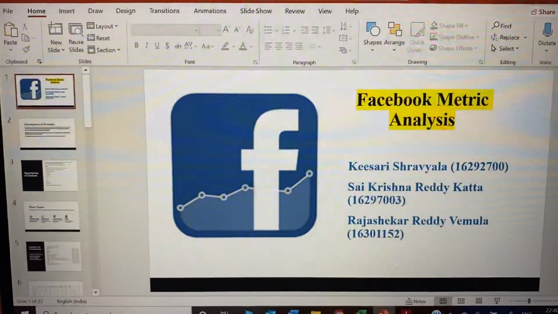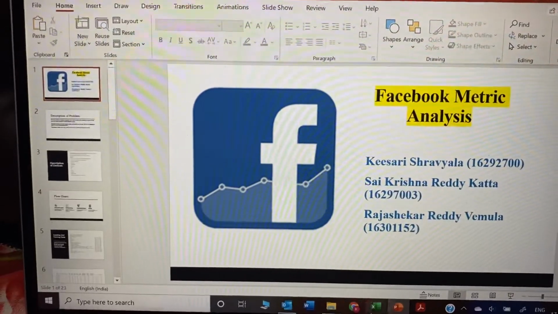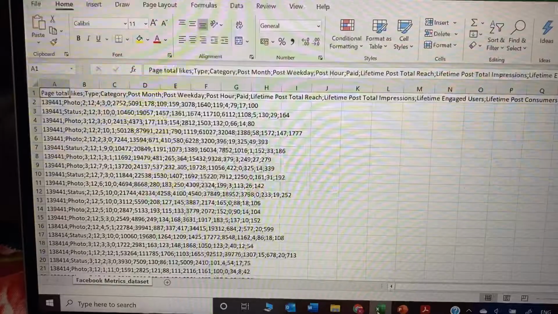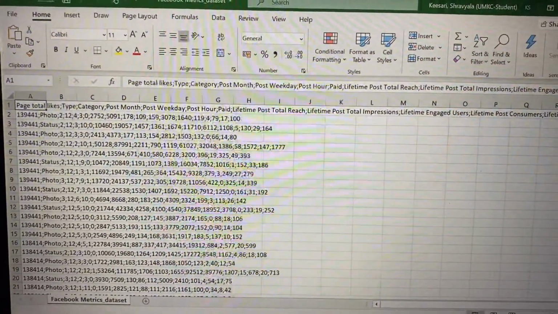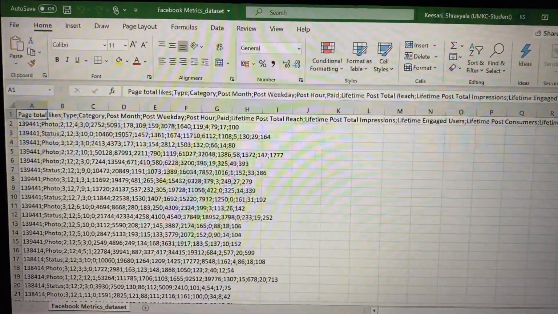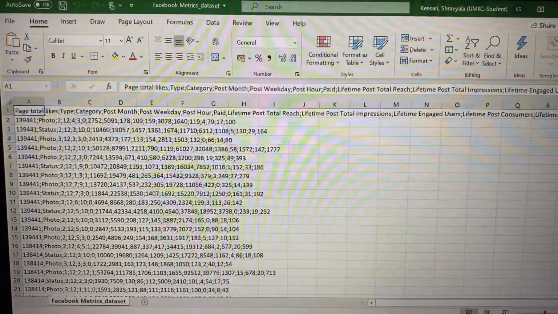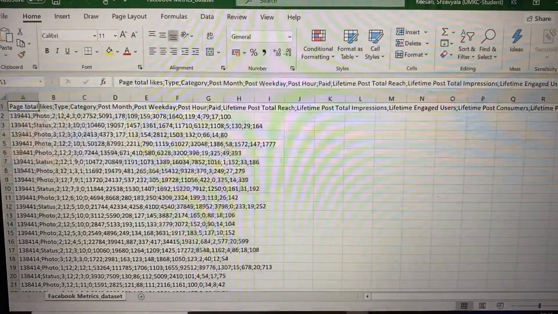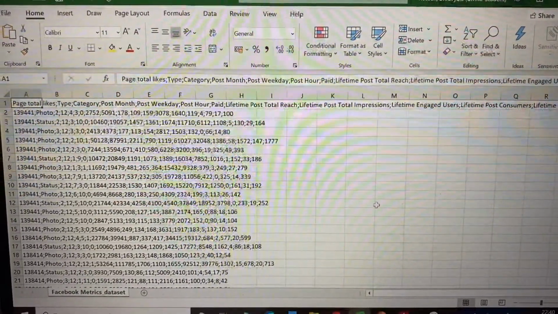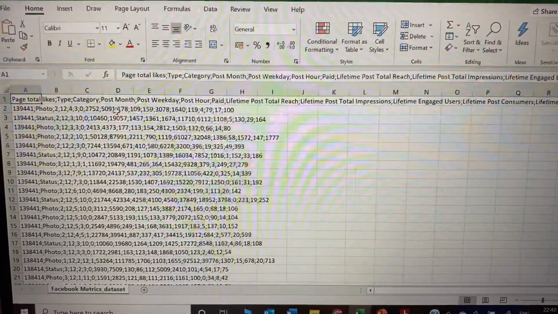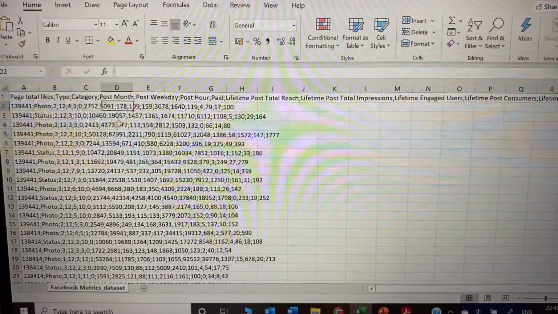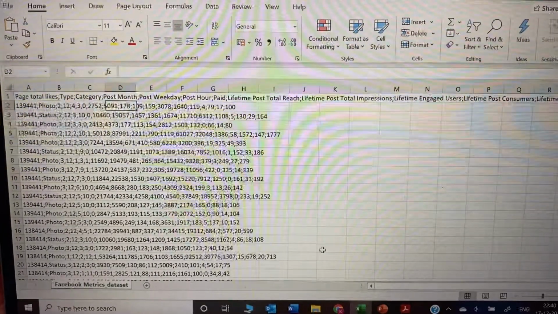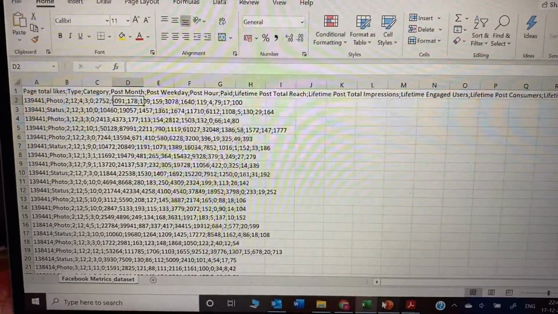So in this, we have a data set, and this is the data set that we have for the Facebook metric analysis. It has pages, likes in it, how it is on a monthly basis, weekly, hour, and lifetime post. Here we can see each has different values in it. So this is the raw data that we have. So based on this data we are making some analysis on it.